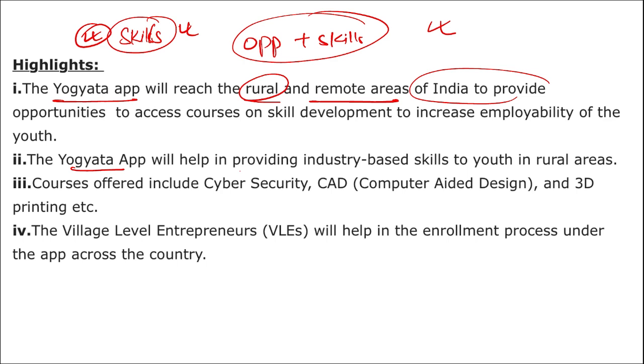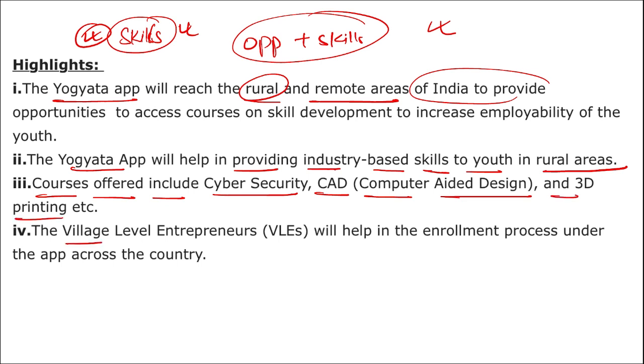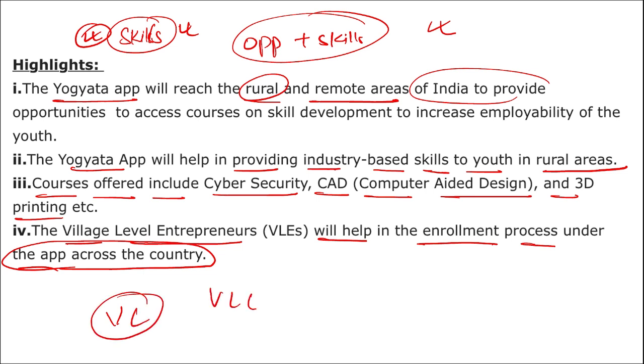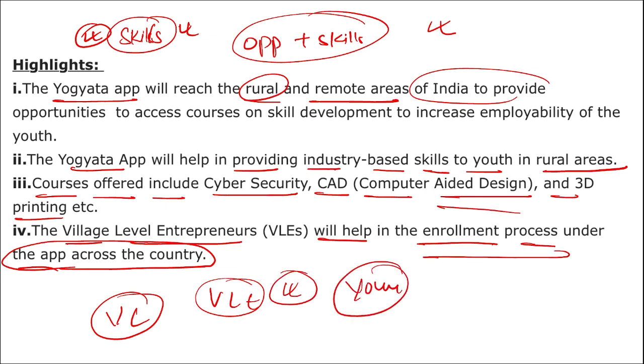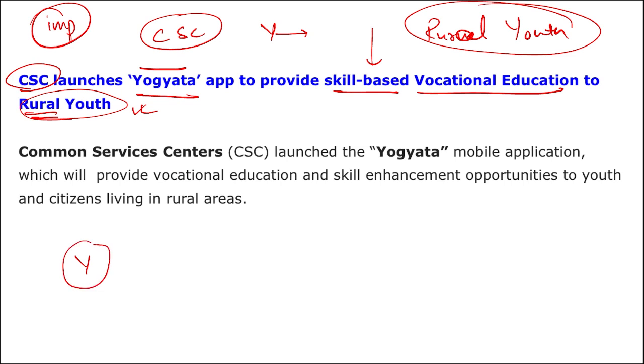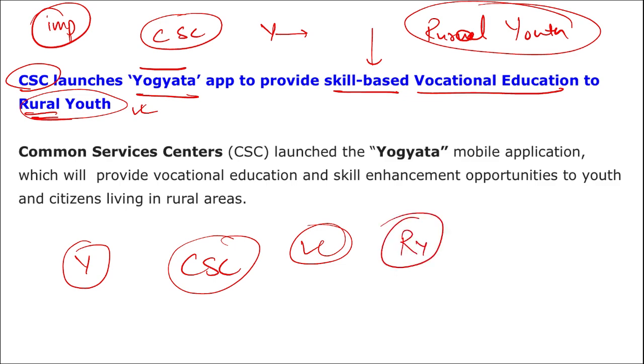This Yogyata app will help in providing industry based skills to youth in the rural areas. Courses offered include cybersecurity, CAD, that is computer aided design, and 3D printing. The village level entrepreneurs will help in the enrollment process under the app across the country. That means the village level entrepreneurs will help young people get registered into this app. So coming back, Yogyata app was launched by CSC to provide skill based vocational education to the youth of rural areas.